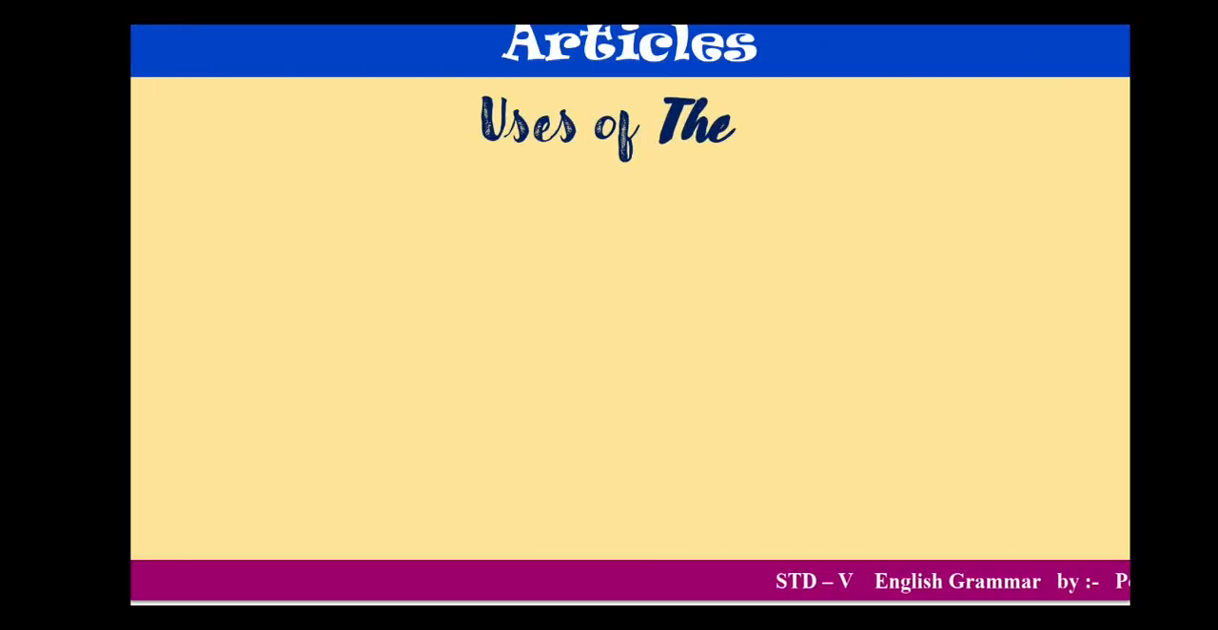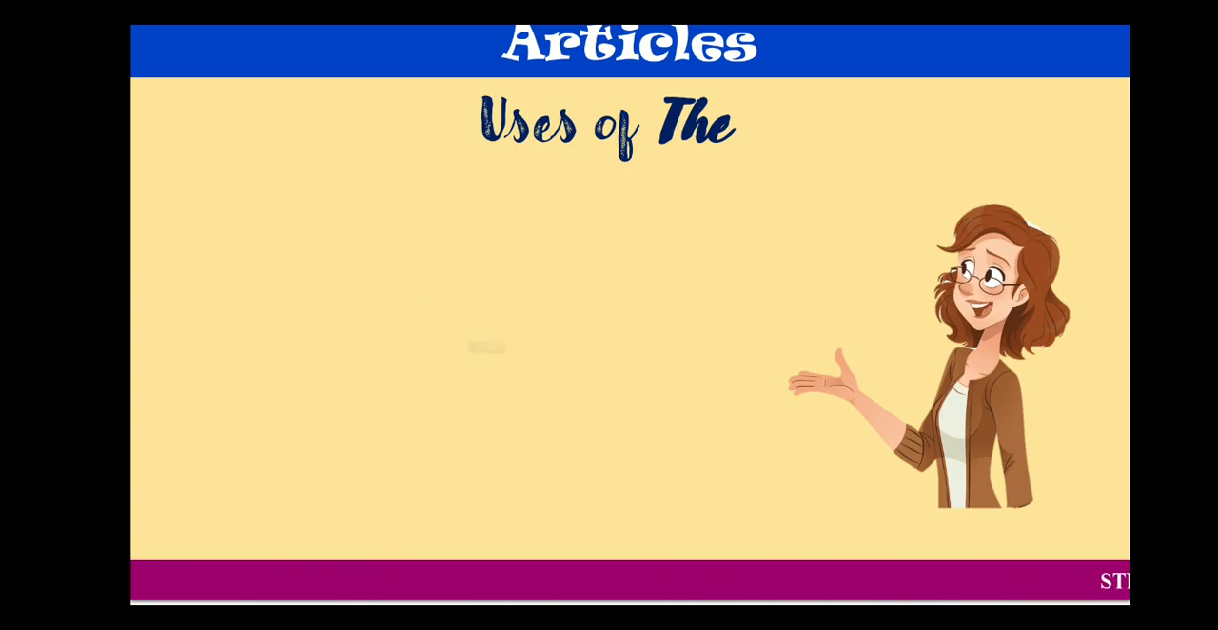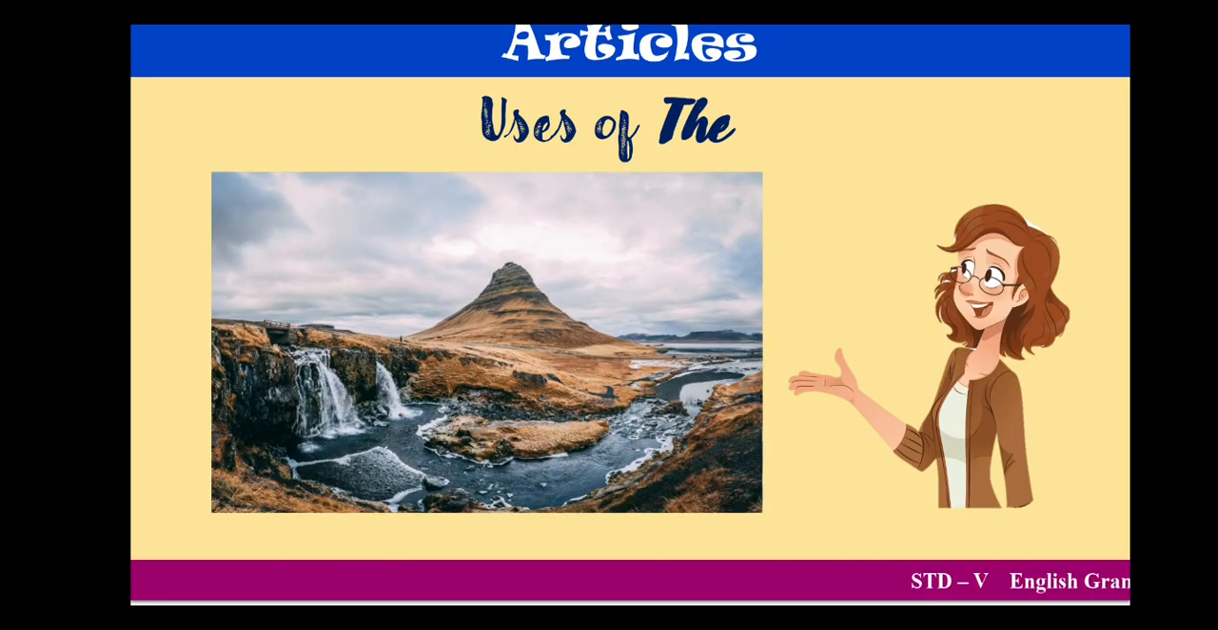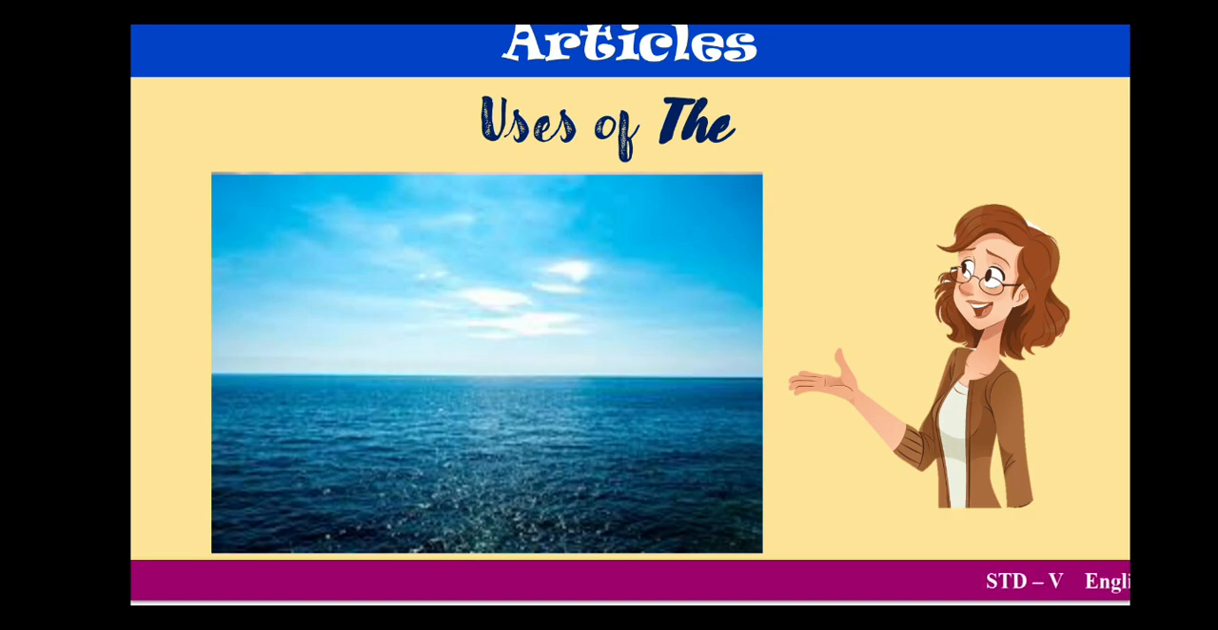Let's move on and have a look at the uses of the. Now where is the used? The first concept here is, if we talk about the names of rivers, it is always used before the names of rivers. For example, the Ganga, the Yamuna, the Krishna, the Godavari. Before the names of rivers we definitely use the. The second point, children, is that it is used before the names of oceans and seas.